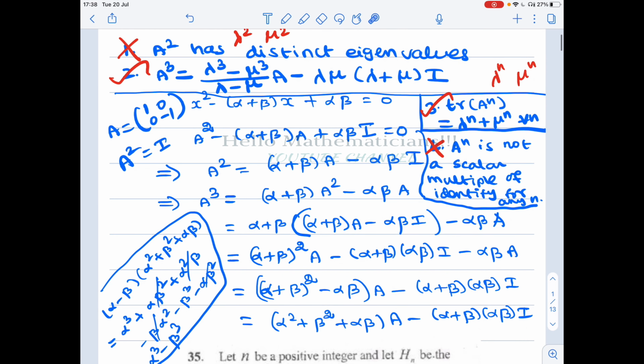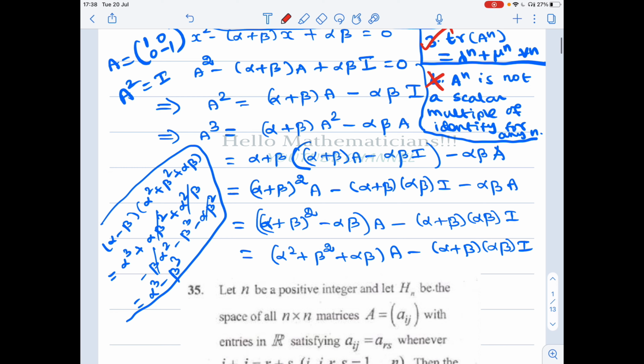But here you have alpha squared plus beta squared plus alpha beta. So we want to prove that this is equal to alpha cubed minus beta cubed by alpha minus beta.